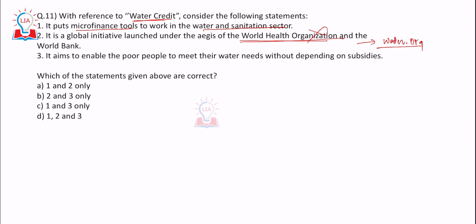And then it aims to enable poor people to meet their water needs without depending on subsidies. So this is also true. So for question number 11, the answer would be 1 and 3, so C. This is completely based on current affairs, and it is not in depth. You just had to know who launched this global initiative.